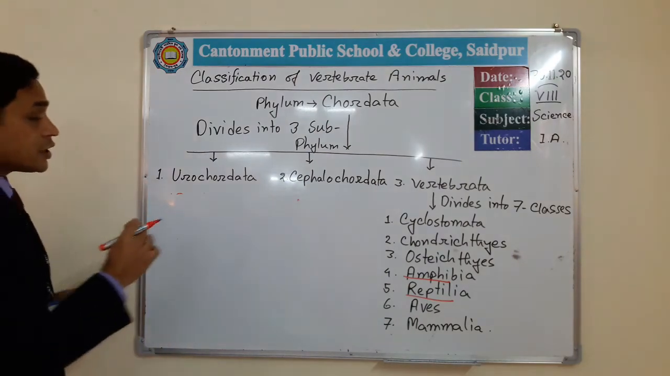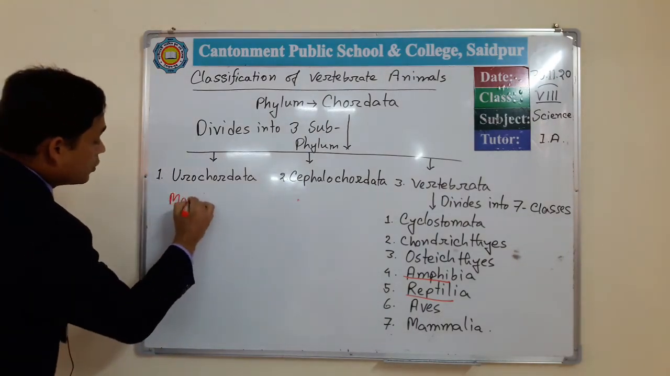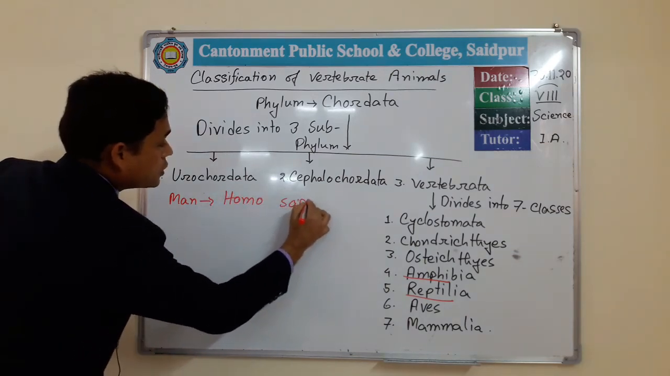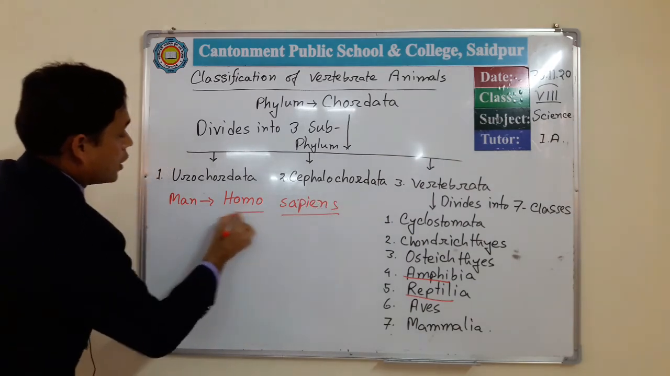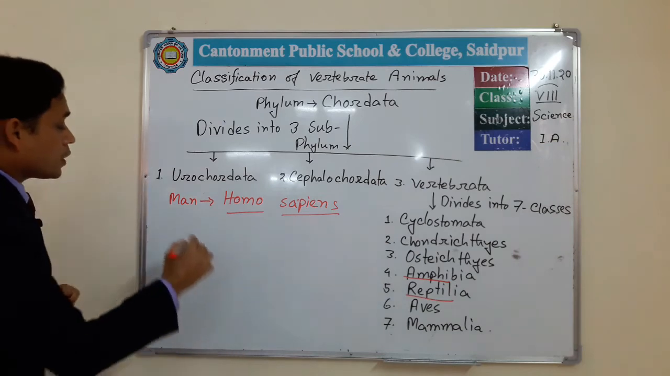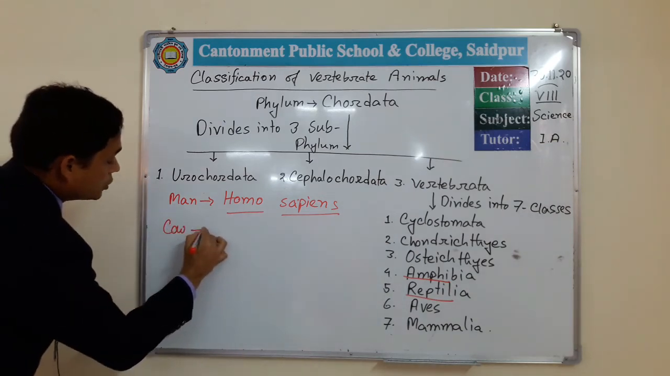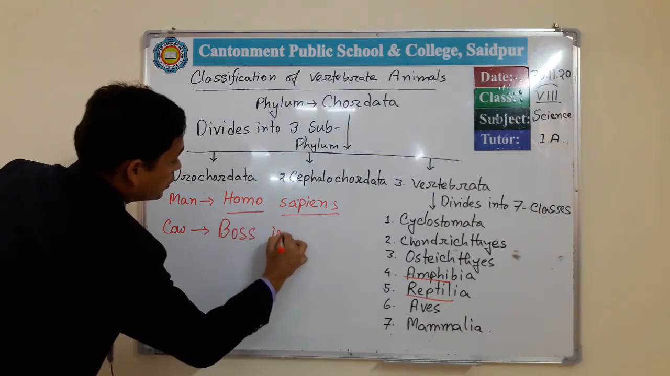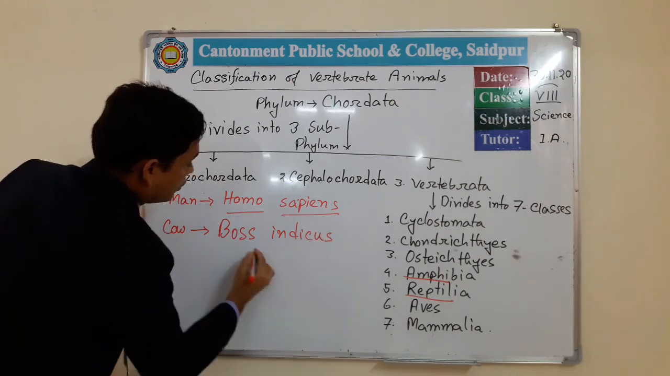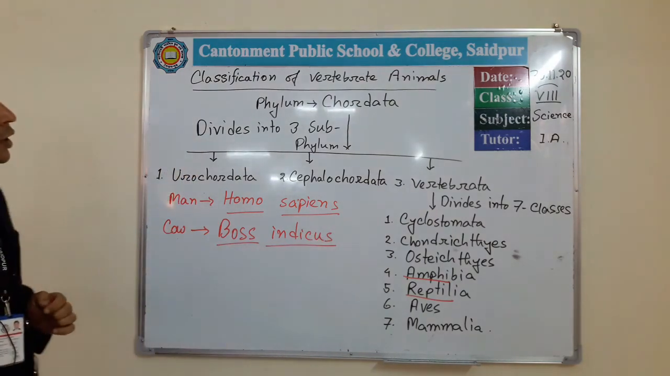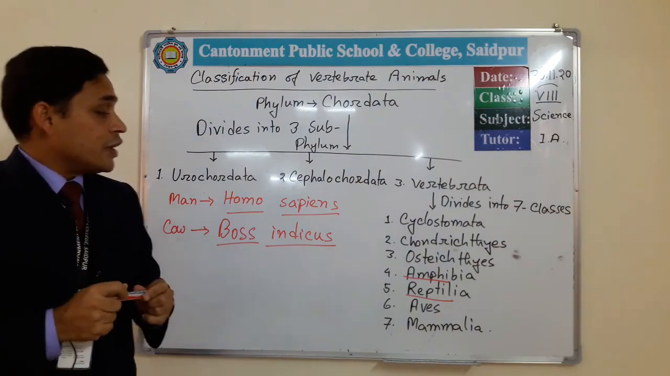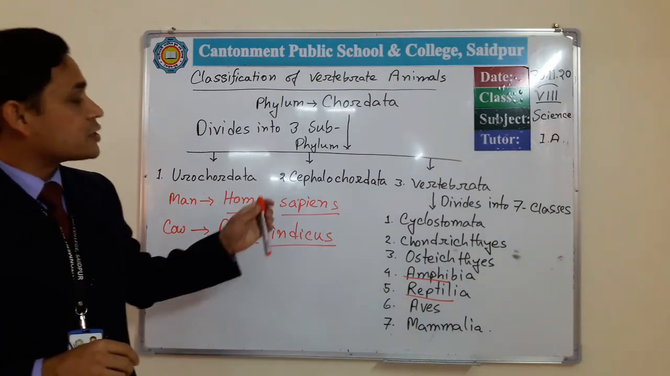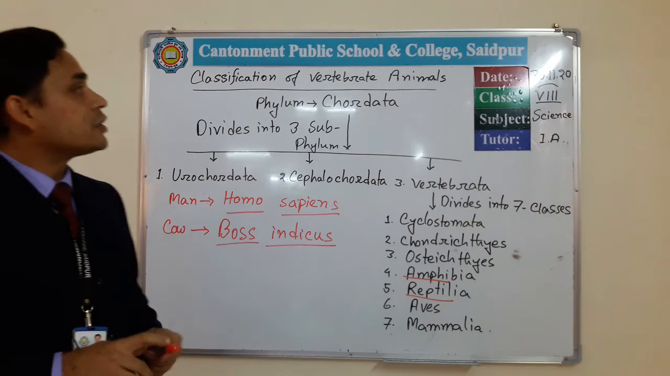If you want to mention examples, we can mention ourselves, man. We are Homo sapiens. Then we can mention the most common domestic animal, cow, which is Bos indicus. So these two are examples of animals belonging to this class Mammalia. That's all about our today's class, classification of vertebrate animals.